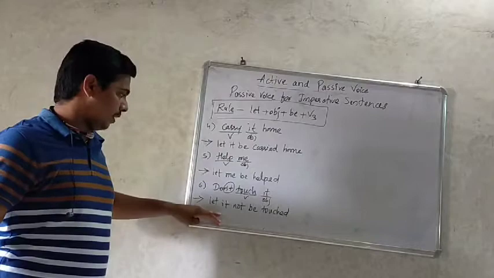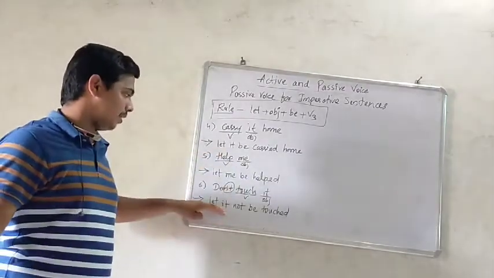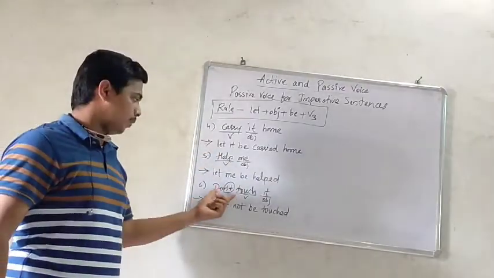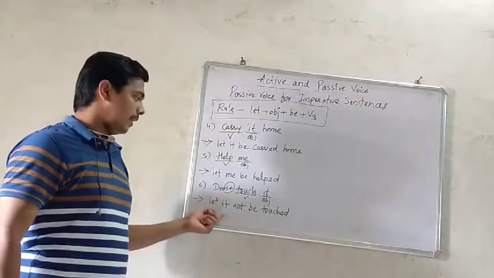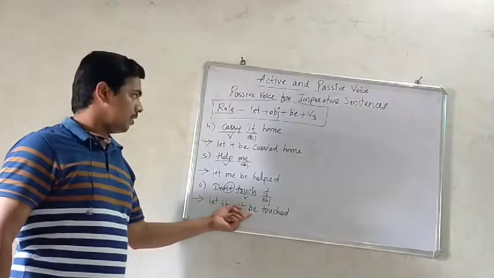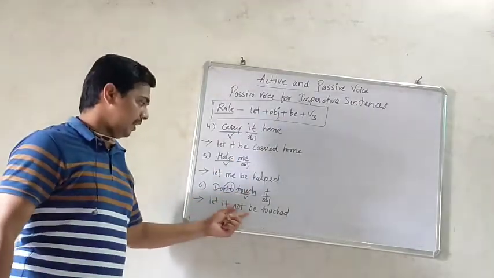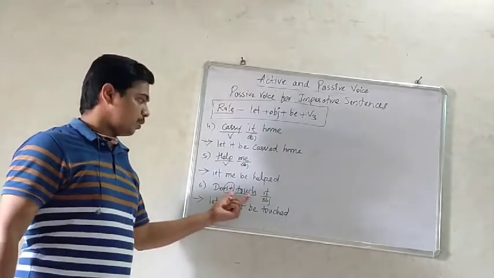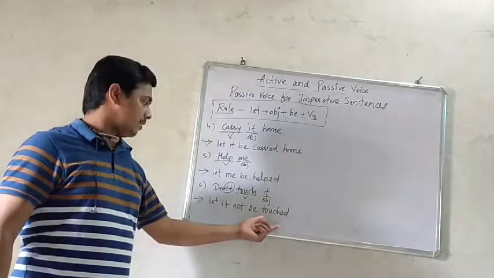Let plus object, let it. Since this is negative, don't, let it not, plus be, let it not be, so touch changes into touched. Let it not be touched.